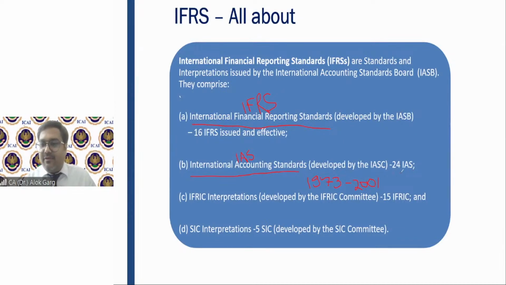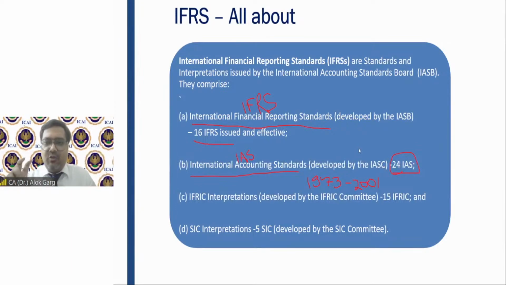Friends, that is why as of now there are 24 international accounting standards. It was 41. 17 international accounting standards were deleted and 16 IFRS have been issued as of now. So globally there are 40 standards, 24 under IAS and 16 under IFRS. Is that clear to everyone? Globally, under IFRS, there are two nomenclatures, International Accounting Standard and International Financial Reporting Standard. The authority is the same.